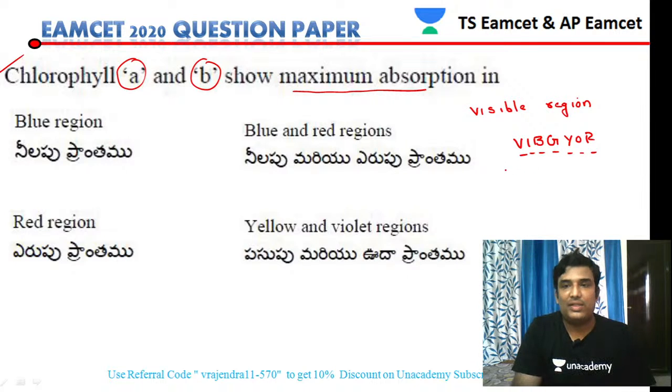Out of all these, maximum absorption of light takes place in 2 regions, that is the blue light region as well as the red light region. So chlorophyll absorbs maximum light in the blue region as well as the red region. So that is the reason we have to take option 2 as our answer.